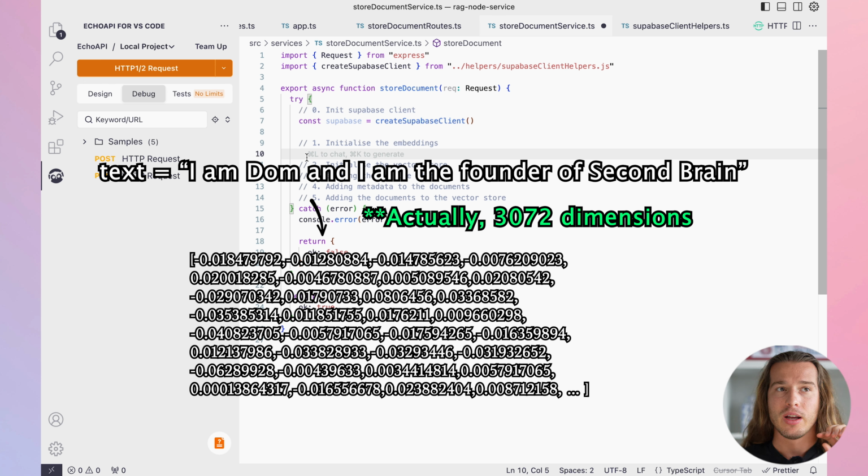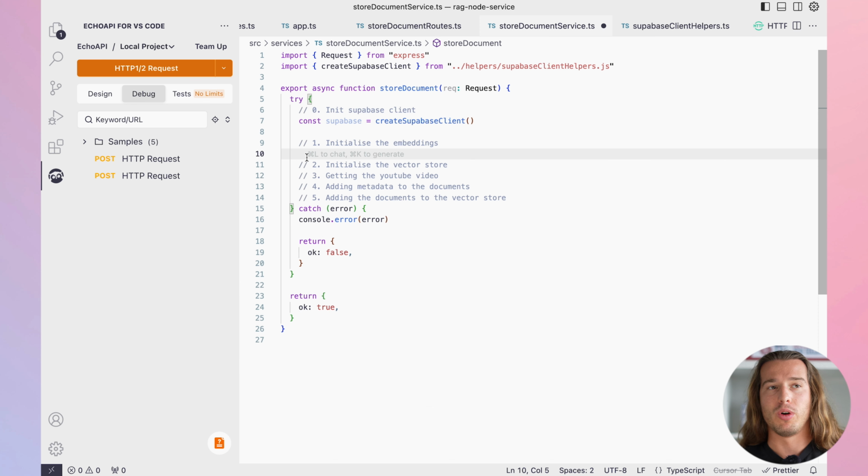And then later, if we want to retrieve relevant parts, let's say based on the question who is the founder, those embedding models will be able to smartly find the parts that we need. And of course, it's not only by keyword. We can say director, we can say founder, we can say CEO. Those smart models would catch all of those things.